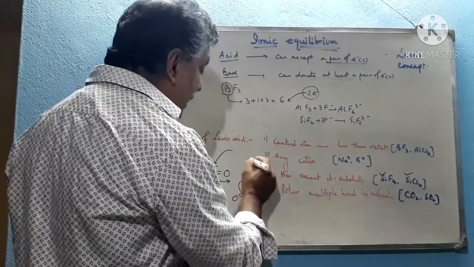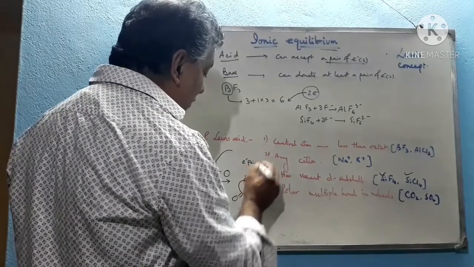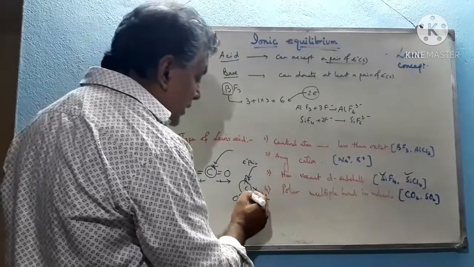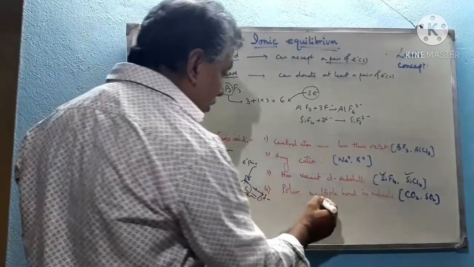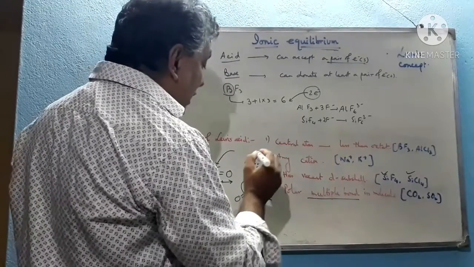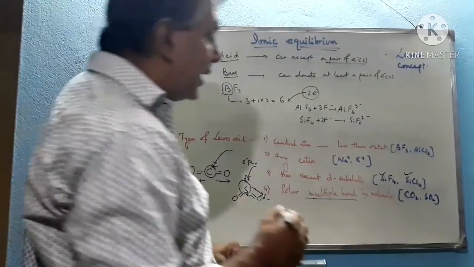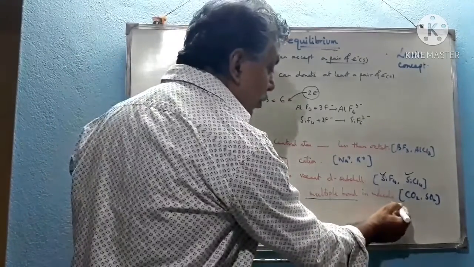So it has a tendency to accept a pair of electrons. Hence, such a central atom attached with a polar multiple bond can act as a Lewis acid, because it is electron deficient and has a tendency to accept a pair of electrons.